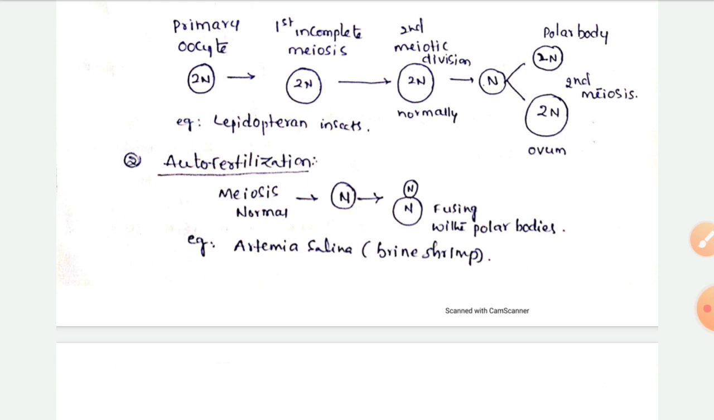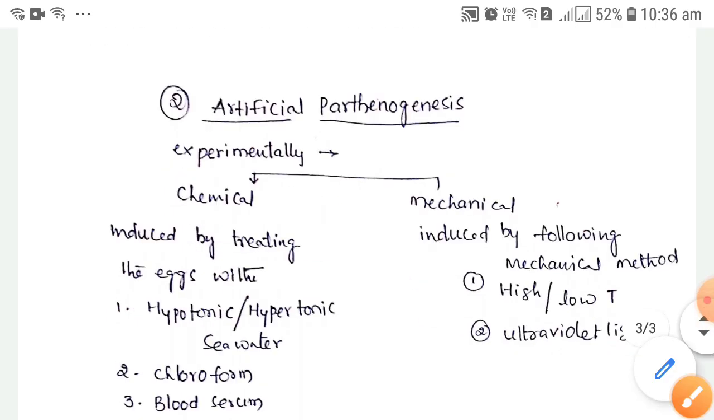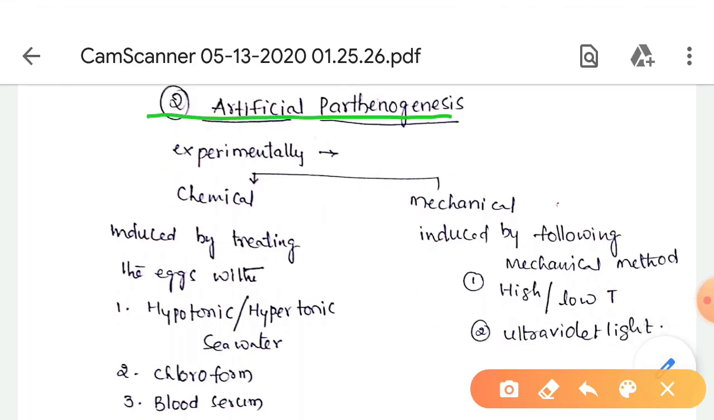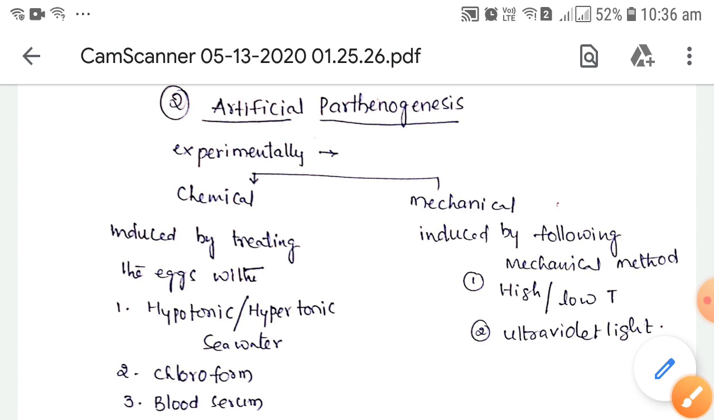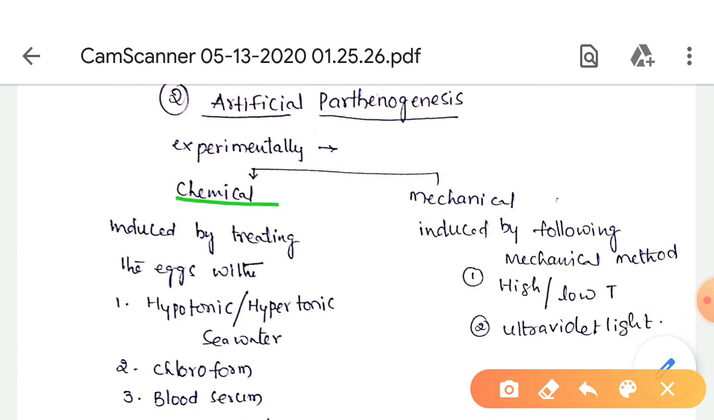Autofertilization means meiosis occurs normally during oogenesis and a haploid egg is produced. Here this haploid egg is fused with the polar bodies, and this is called autofertilization. Artificial parthenogenesis means parthenogenesis produced experimentally in the laboratory. It has been demonstrated in annelids, molluscs, echinoderms, amphibians, birds, mammals, etc. This parthenogenesis may be produced by chemical and mechanical methods.